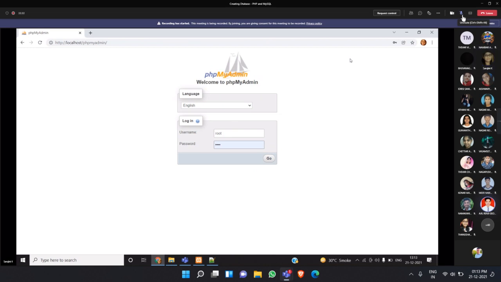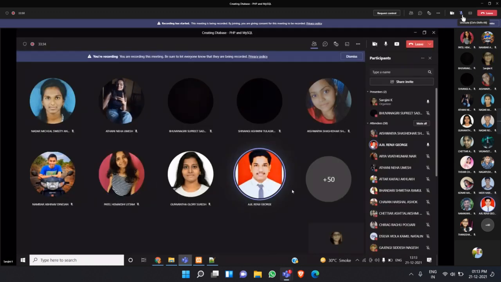Ma'am, I did set the password, but now when I'm trying to go to PHP MyAdmin, it's showing that access is denied. Same issue, ma'am. It is showing an error. Should I share my screen and show you? See, it will show an error. Scroll up to the same page and go.